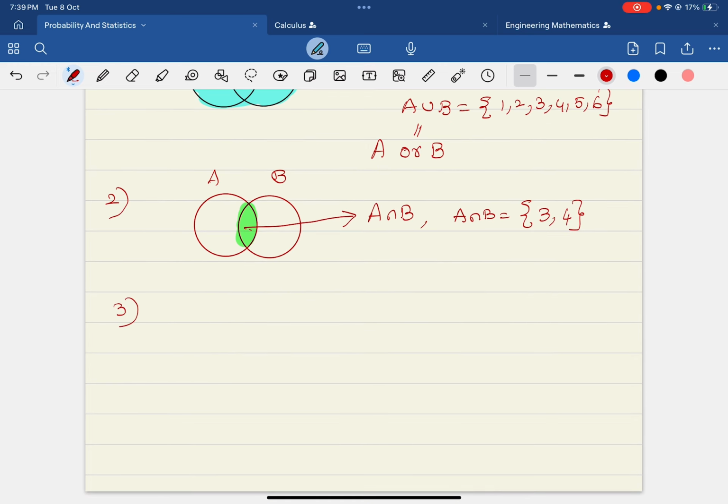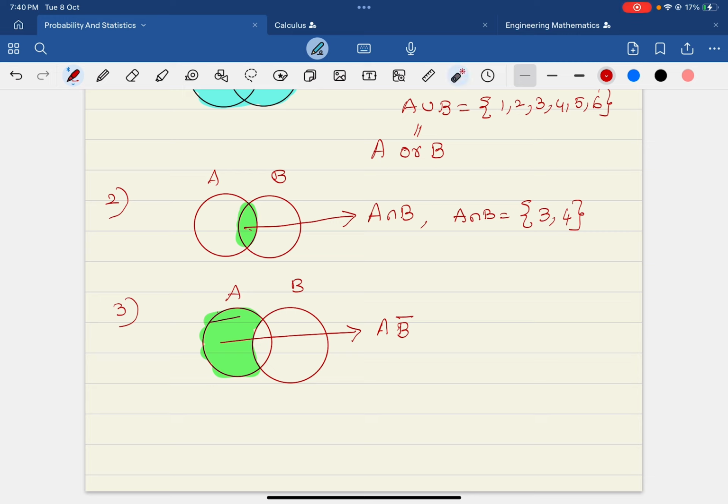Next, suppose I take A and let us have the points as A and B. Now I want the portion which is covered only here. What is this portion? This is given by A B bar, that means B complement. B complement means the portion which is not in B. This is denoted by A but not in B.